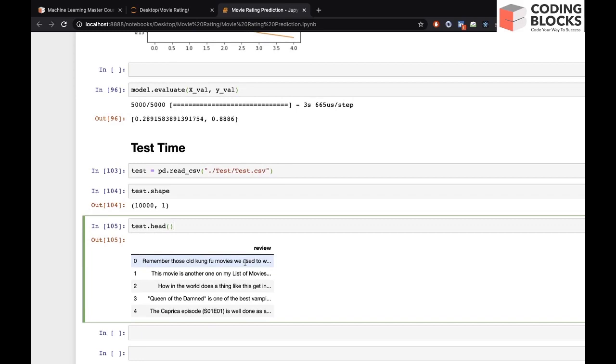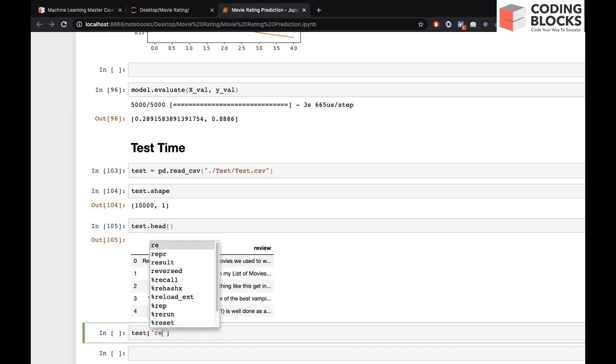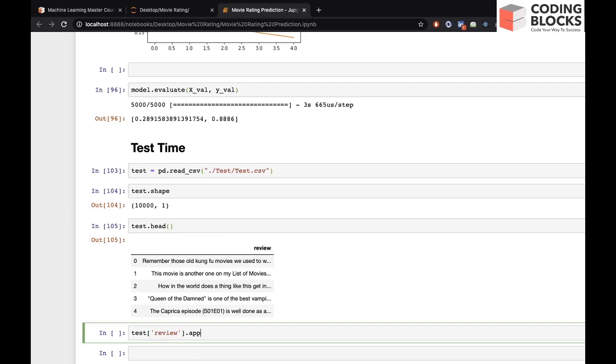Now what we have to do, we need to pre-process this review data the same way that we pre-processed our training data. So it means we have to apply the clean text function to all these reviews. We can do the same way, test of review dot apply, which function?